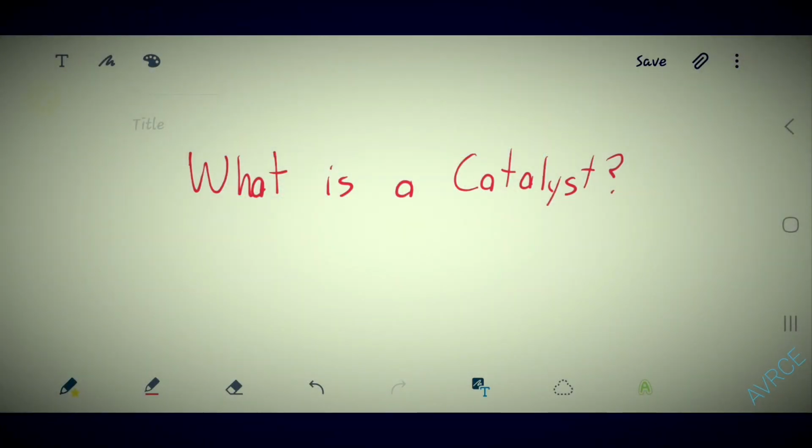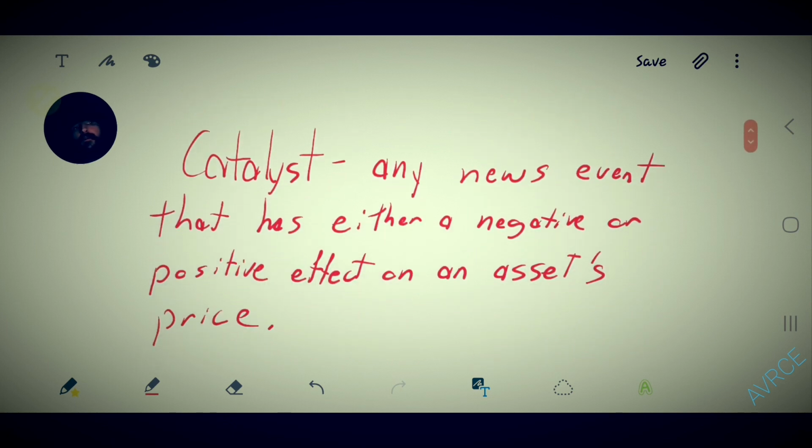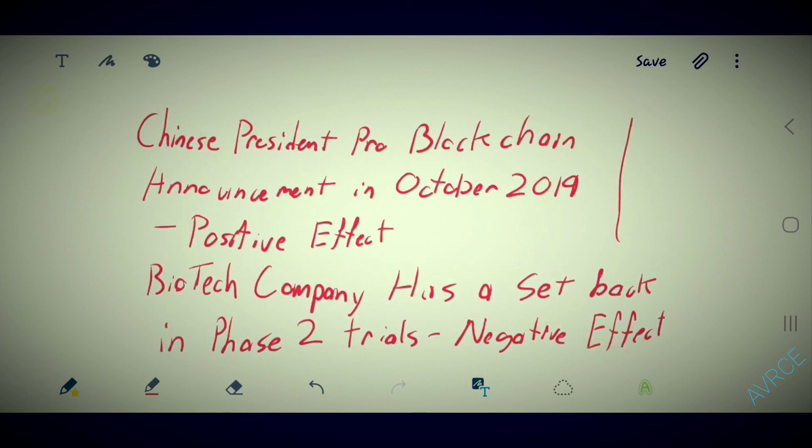Alright, in this video I'm going to be answering a question, and that is, what is a catalyst? I'm going to answer this in the simplest way that I can. A catalyst is any news event that has either a negative or a positive effect on an asset's price. Now here's a couple examples of catalysts.